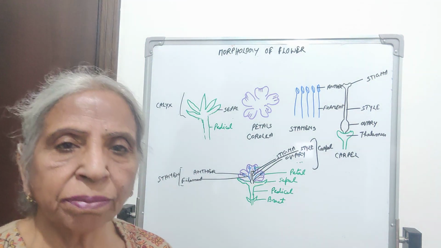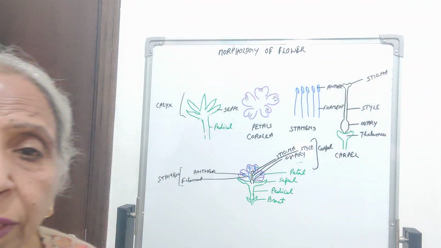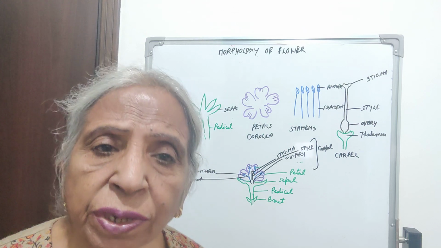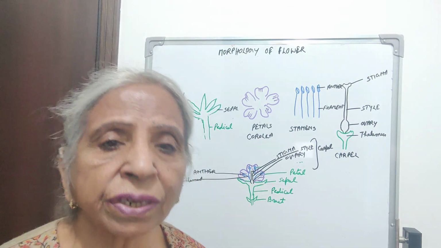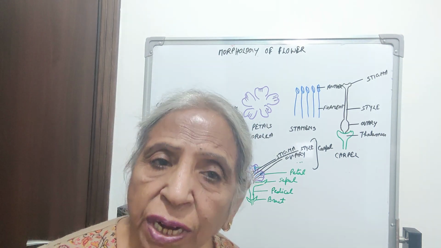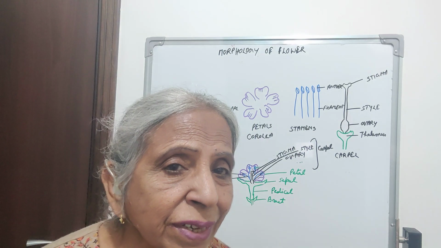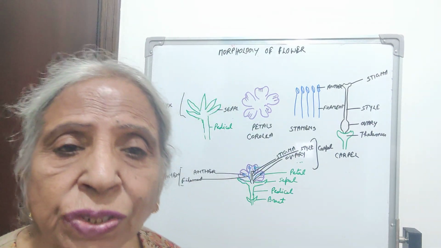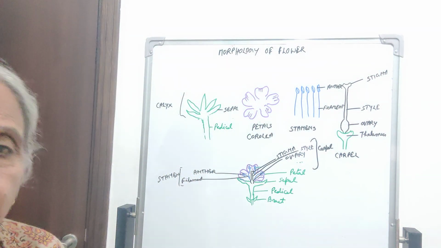The shoot apical meristem is transformed into floral meristem, and the floral meristem gives rise to the floral axis. The floral axis is somewhat condensed. In this case, the internodes are short, and the flowers are borne in the axil of the nodes. In case of stem, the leaves are borne in the axil of the nodes, but in case of floral axis, the flowers are borne in the axil of the nodes.